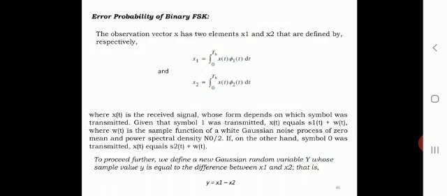Given that symbol 1 was transmitted, x(t) equals s1(t) plus w(t), where w(t) is a sample function of a white Gaussian noise process of 0 mean and power spectral density of N0 by 2. If on the other hand symbol 0 was transmitted, x(t) equals s2(t) plus w(t).